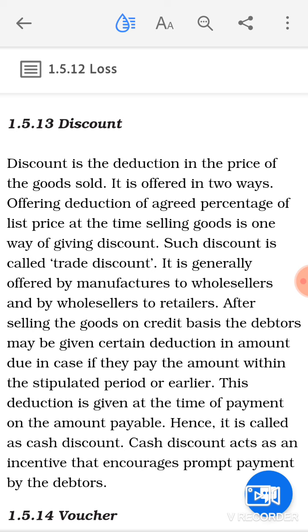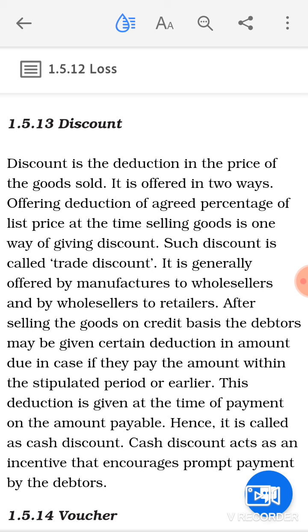So, whenever any deduction in the price of the goods sold is made, you can call it a discount. Like for example, if an article of 100 is sold at 80, there will be a deduction of 20 rupees. So this 20 rupees is known as a discount. Now this discount can be offered in two ways. First, it can be offered at the time of sales,